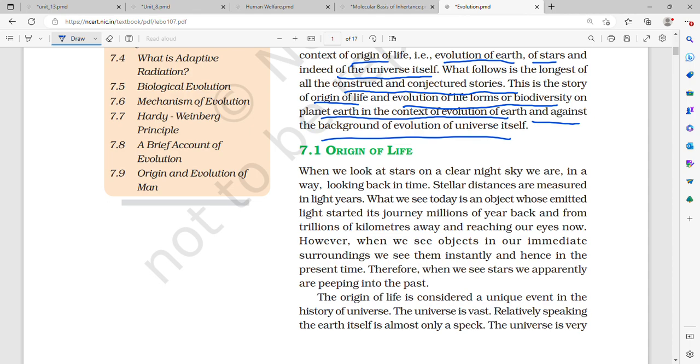When we look at the stars on a clear night sky,